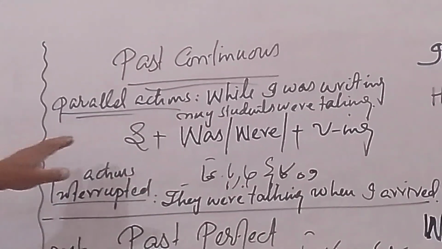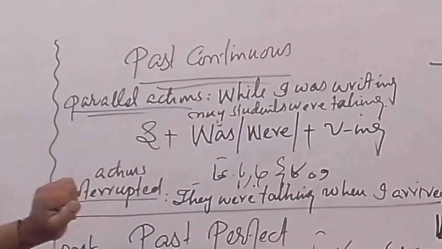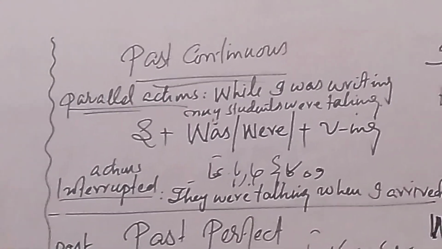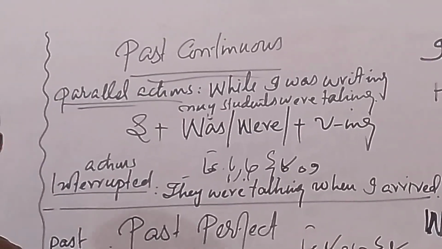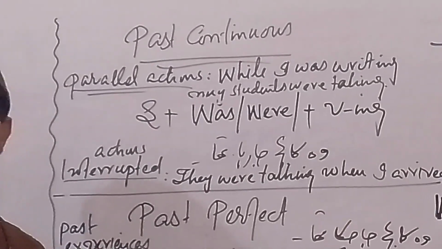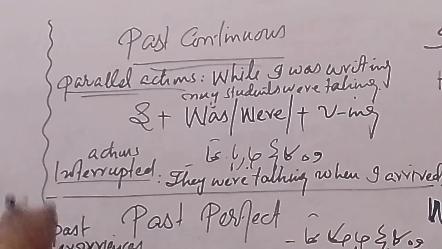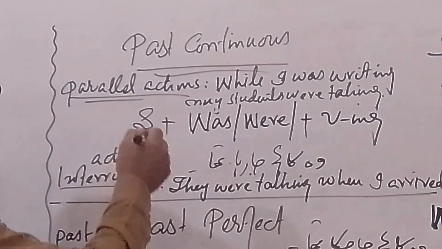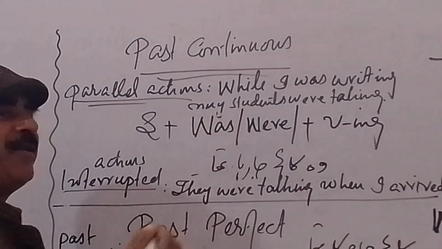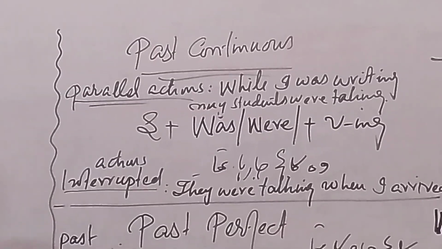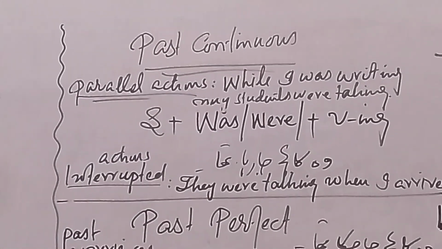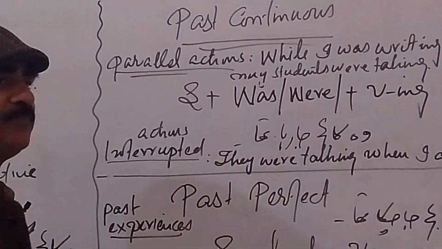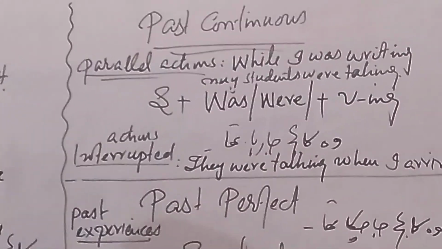Continuous tense. We use it for parallel actions. Clear? There are parallel actions when I enter the class and when I am working on the board. While I was writing, my students were talking. Parallel actions. Clear? You know very well. When I was writing on the board, my students were talking. That's the best chance to talk to each other.